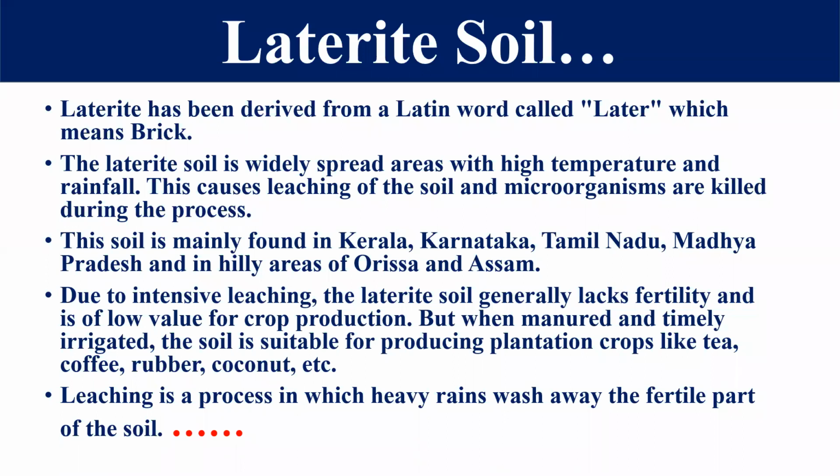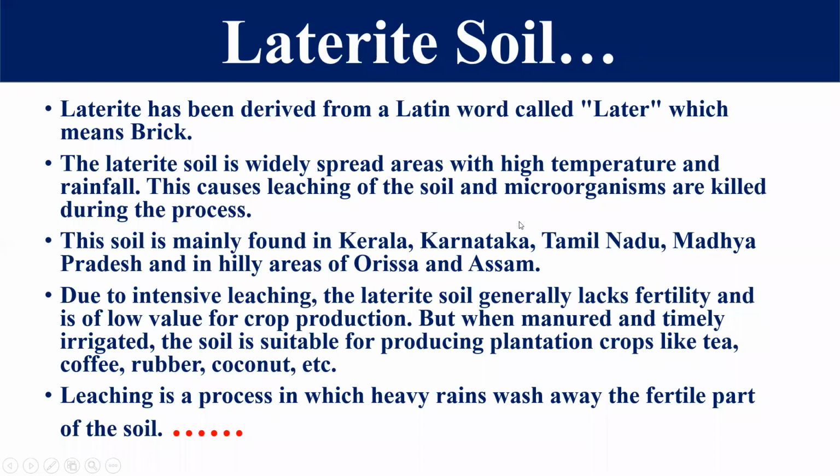Okay, the soil is mostly found in Kerala, Karnataka, Tamil Nadu, Madhya Pradesh, and some hilly areas of Odisha and Assam. Right? Because there is intensive leaching. So due to the intensive leaching, the laterite soil generally lacks fertility and has low crop production value. But whenever we mix manure, use pesticide and insecticide, and use some irrigation, then the soil can be used for plantation crops. Plantation crops means tea, coffee, rubber, and coconut we can grow in these areas.